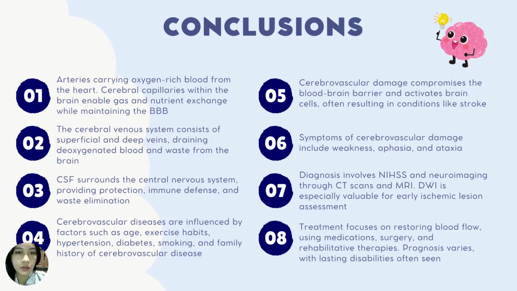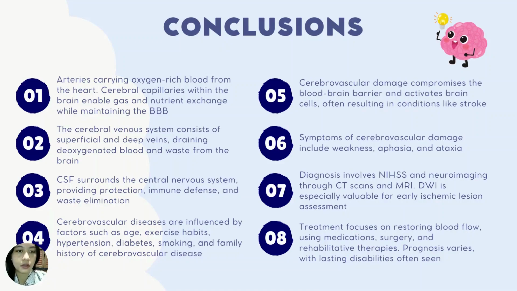The cerebral venous system comprises the superficial and the deep venous system, draining the deoxygenated blood and waste from the brain. Unlike arteries, cerebral veins lack muscular tissue and valves, ensuring efficient drainage. Cerebrospinal fluid surrounds the central nervous system, shielding against impacts, providing immune defense, and eliminating waste. Cerebrovascular disease, a result of vascular bleeding or ischemic infarction, is influenced by age, exercise habits, hypertension, diabetes, smoking, and family history of cerebrovascular disease. It compromises the blood-brain barrier and activates brain cells, worsening cognitive outcomes.